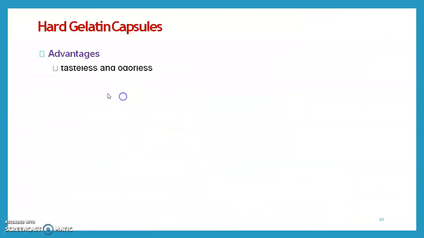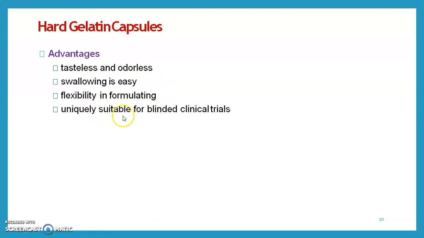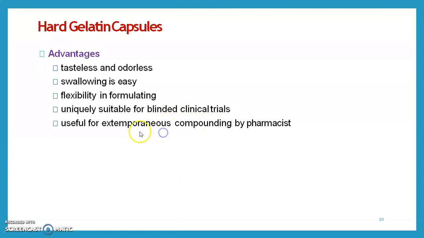Then we see the advantages of hard gelatin capsules. It's tasteless and odorless. Swallowing is easy. Flexibility of formulating. Uniquely stable for blind clinical trials. For clinical trials, the drug should be filled in gelatin. Easy for swallowing. Elegant appearance. Useful for extemporaneous compounding by the pharmacist. For extemporaneous work, it should be easily favored.